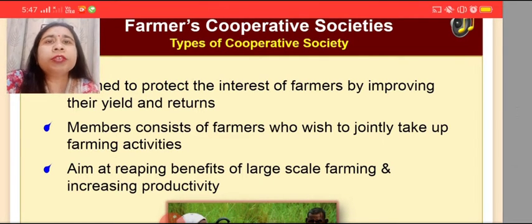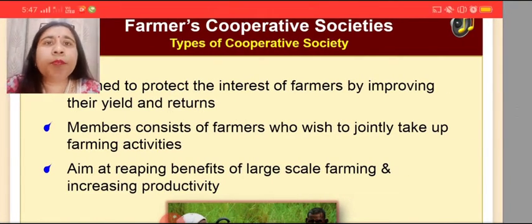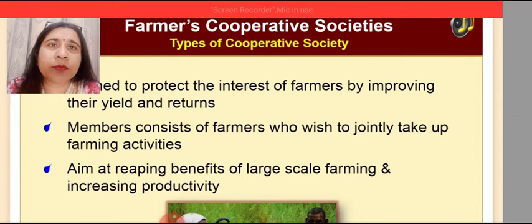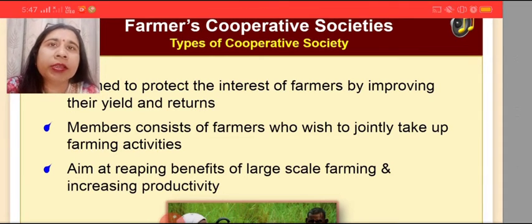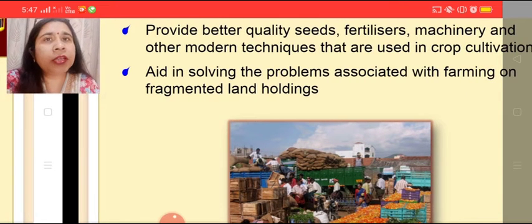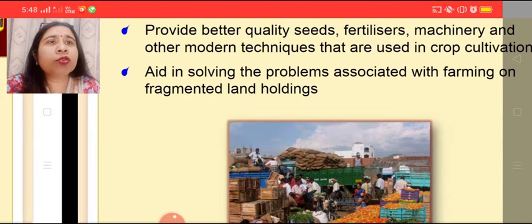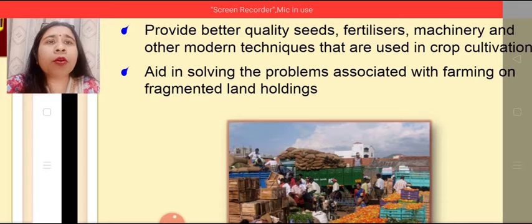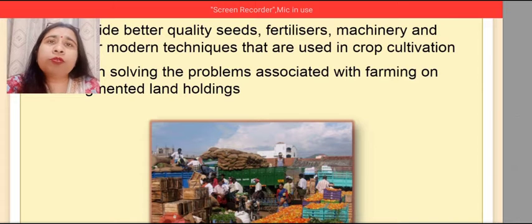As the name suggests, a farmers cooperative society is formed to protect the interest of farmers by improving their output, their production, their yield and returns. Members consist of the farmers who wish to jointly take up farming activities. They aim at reaping the benefits of large scale farming and increasing productivity. They provide better quality seeds, fertilizers, machinery, and modern techniques that are used in crop cultivation. They aim at solving the problems associated with farming on fragmented land holdings. So these are farmers cooperative societies.